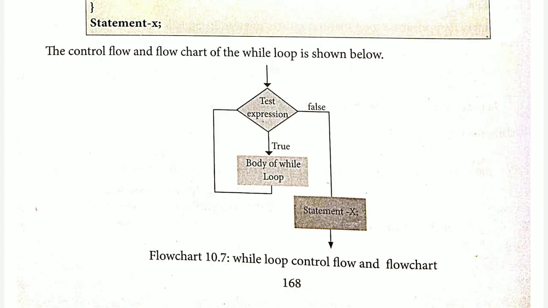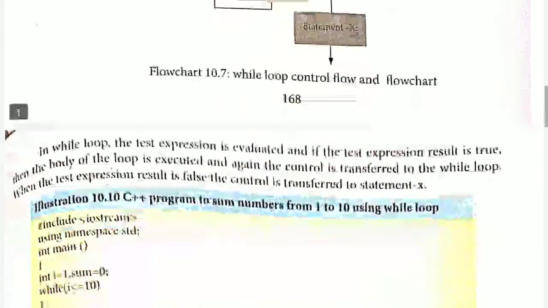If it is true again, it comes back and executes the body of the loop again. It keeps on doing this until the condition becomes false, and when the condition becomes false, it moves out of the body of the loop and executes the other statements. We'll see this through an example.